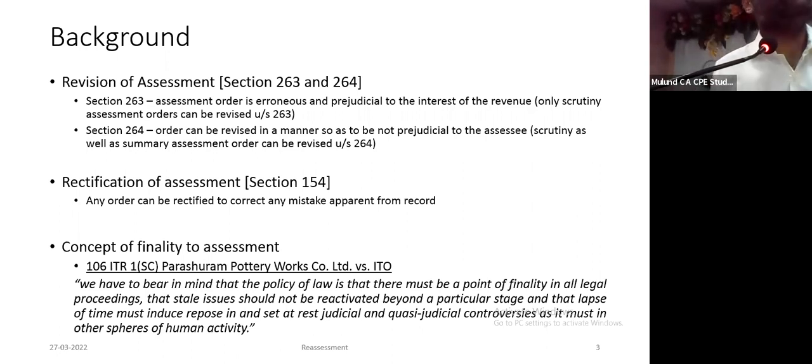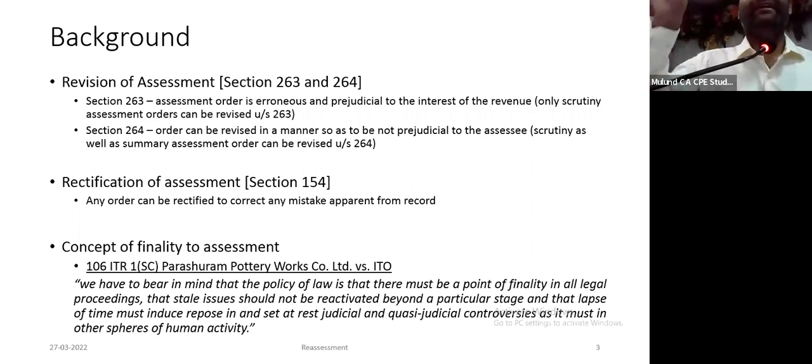But what if I come across a claim which I have not made in the return of income? It is there that section 264 comes into the picture. Against your 143(1) intimation or against your assessment order, you can file an application under section 264 to the commissioner. Did I miss this? Please allow me.